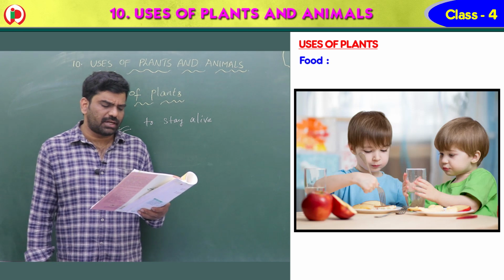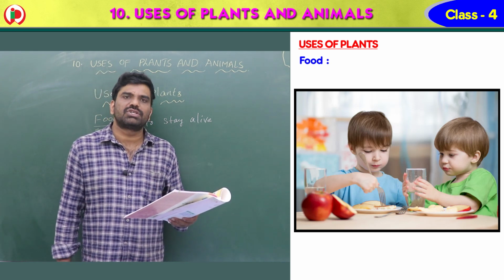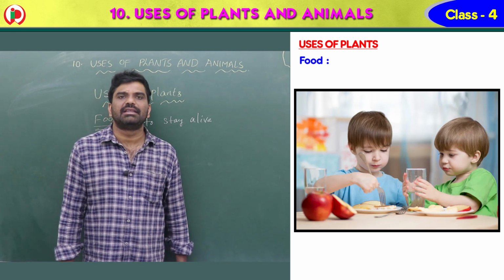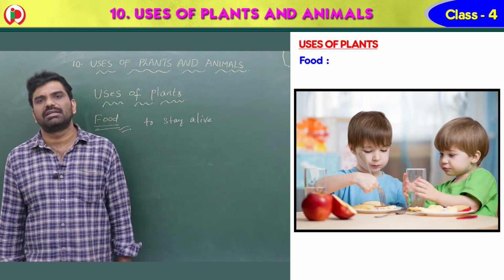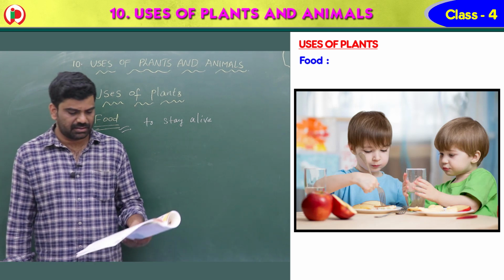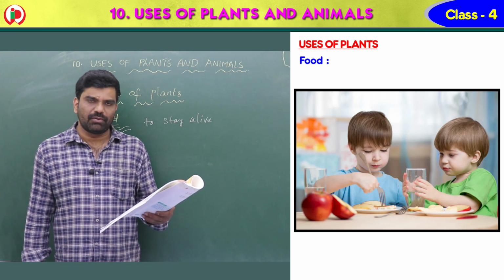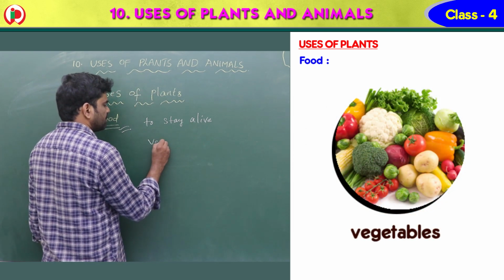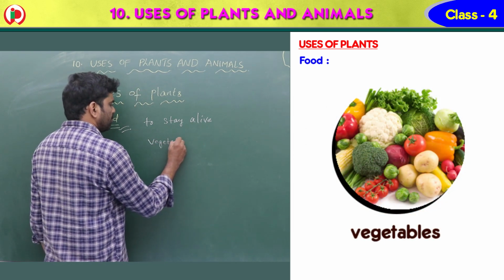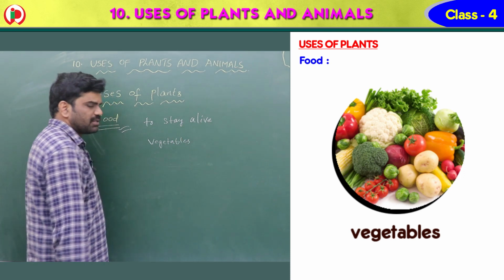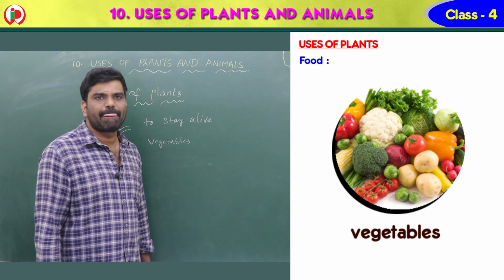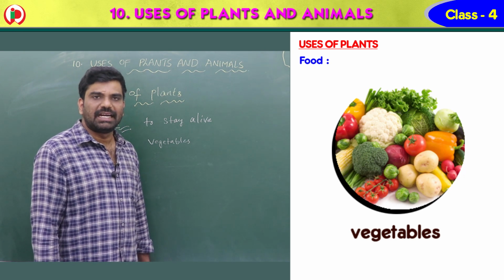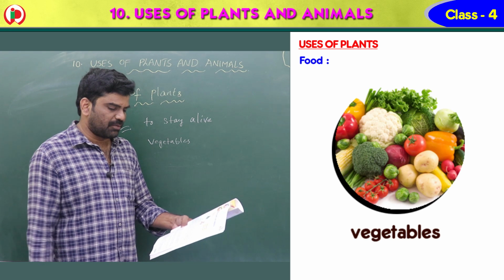Most of our food comes from plants. Plants give us many things. So what will the plants give? Plants give us vegetables. Children, do you know vegetables? Can you give some examples of vegetables, children? Yes, brinjal, tomato, lady's finger, all these are vegetables.